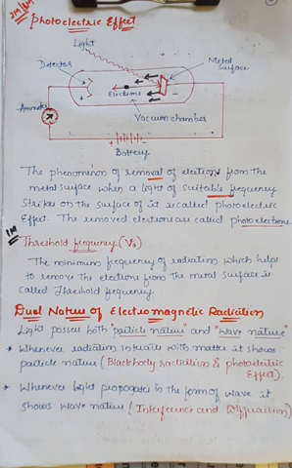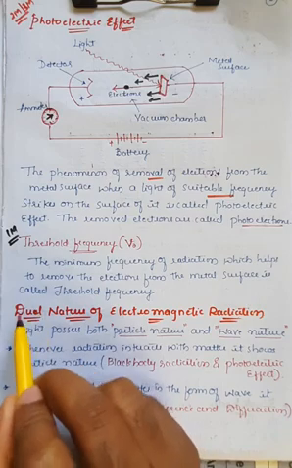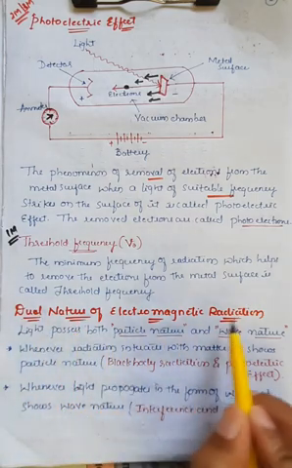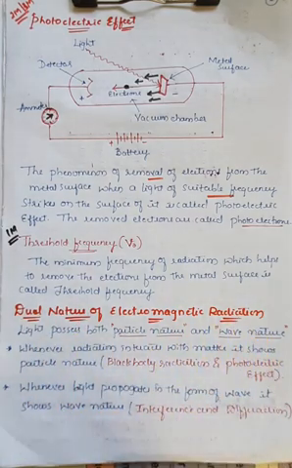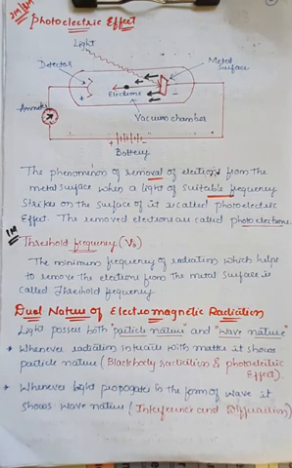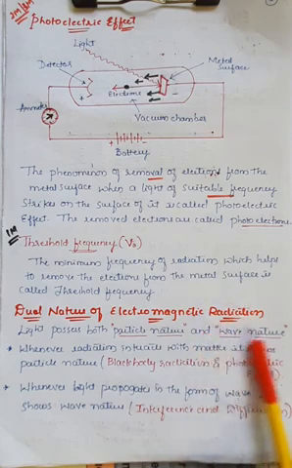But in today's class we'll study some important concepts like the dual nature of electromagnetic radiations, why it is called dual nature, and what is the exact meaning of dual nature. In case of dual nature, the word itself says dual means two, right? So there are two different natures of electromagnetic radiations: one is particle nature, another is called wave nature, right?